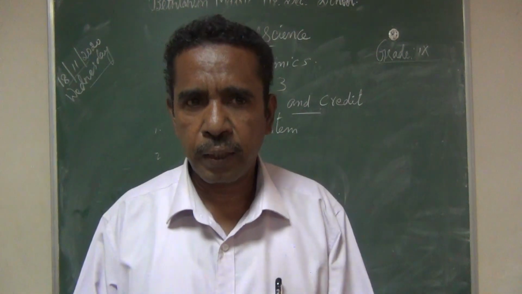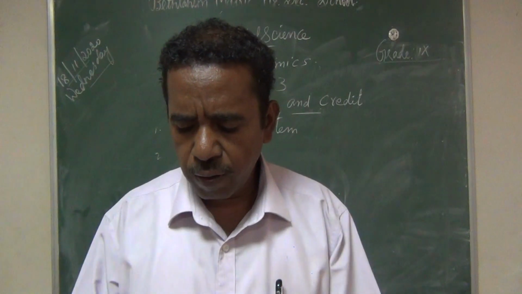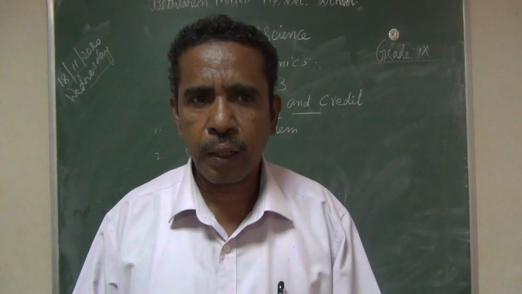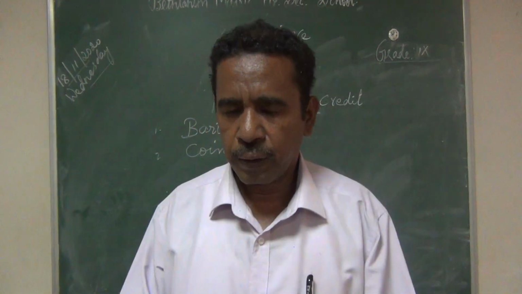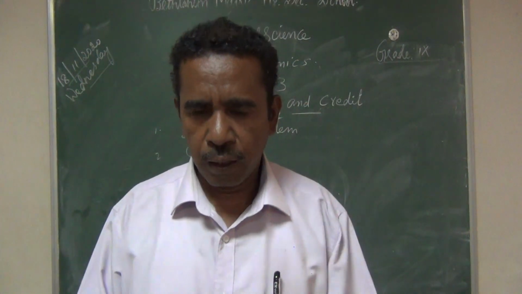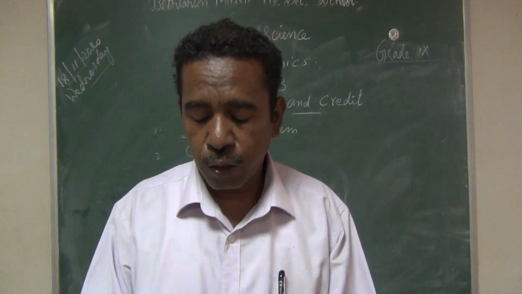He named that silver coin rupiah. This silver coin remained in use during the Mughal period, and even the beginning of the British period.